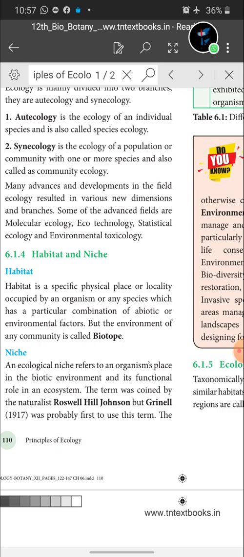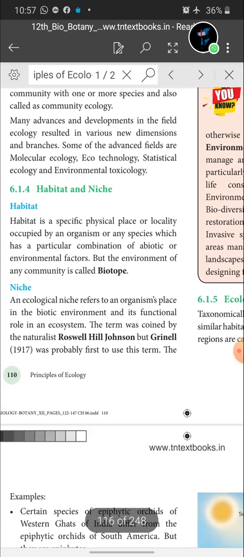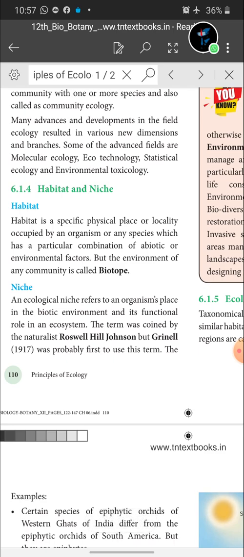But the environment of any community is called biotope. Next, niche. An ecological niche refers to an organism's place in the biotic environment and its functional role in an ecosystem. Here niche differs from habitat. Niche also includes the biotic place of the organism, but along with it, the role or function that organism plays in that biotic environment is also added in niche. So it is a key point. Functional role in an ecosystem is a key point for this 1 mark question, and biotic environment is another 1 mark question. So define niche is a 2 mark question.